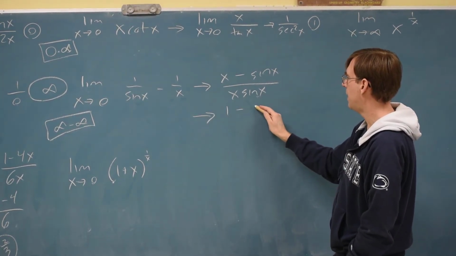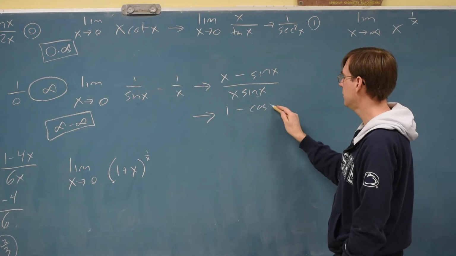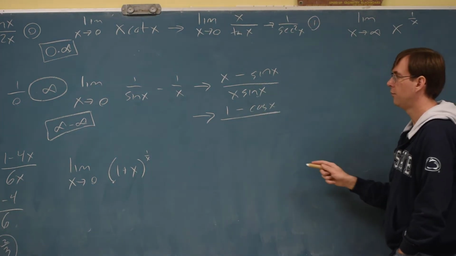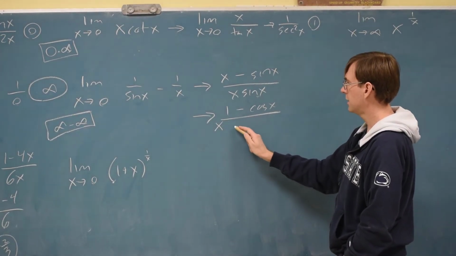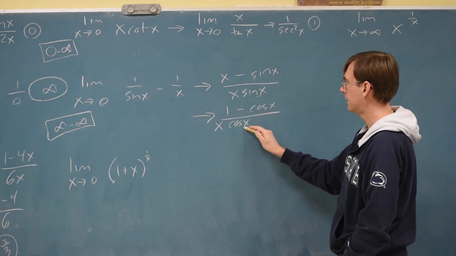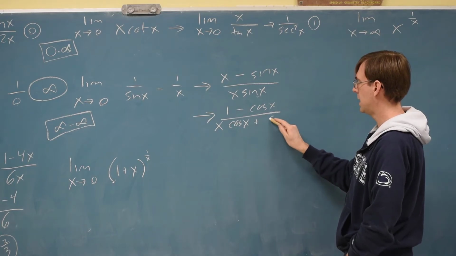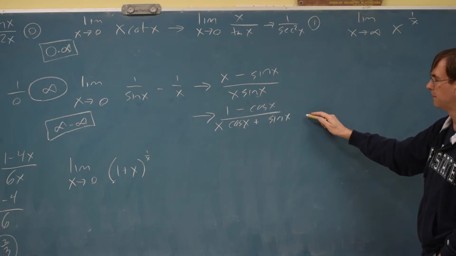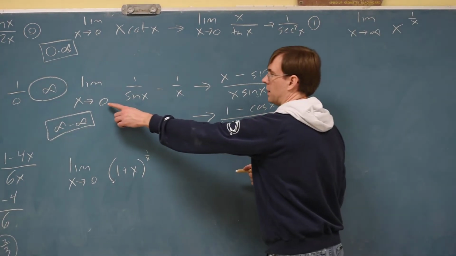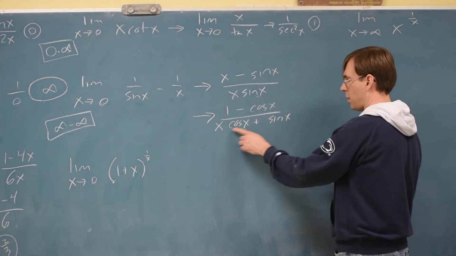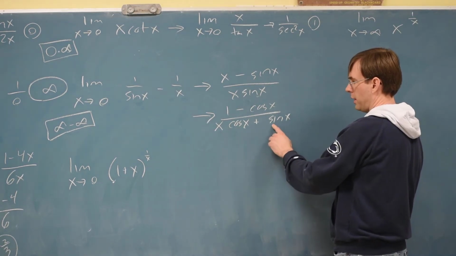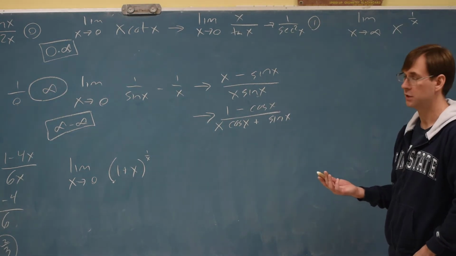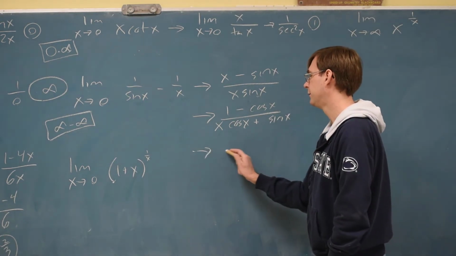1 on top minus a cosine. To do the derivative of the bottom, you'll need to do a product rule. The first thing times the derivative of the second, plus the second thing times the derivative of the first, and then try to plug in. If we plug in 0, the bottom would be 0, and the top cosine is 1, so that would be 0. So we have a 0 over 0 problem, so go again.